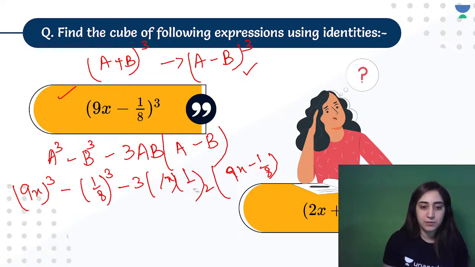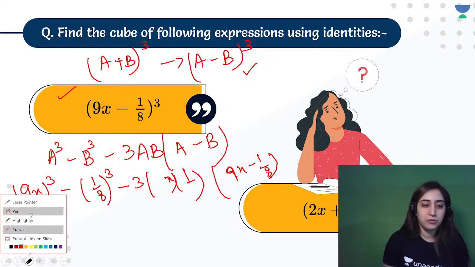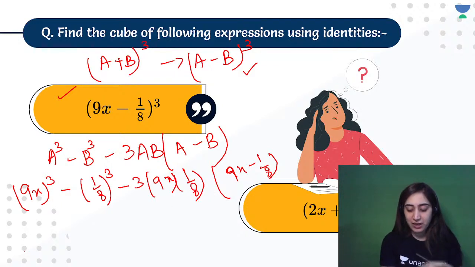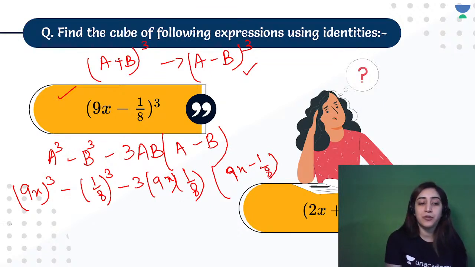Let me erase it. Okay, going back to that question, we have 9x by 8. So you would be expanding and giving me the answer. What is 9 cube? What is 8 cube? You need to substitute those values, open the bracket, and you will be able to get the answer. Let us see what the right answer is.